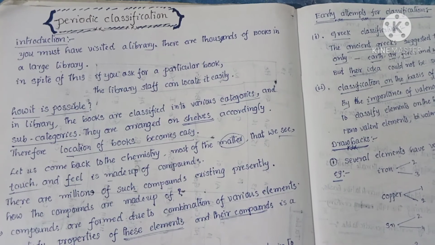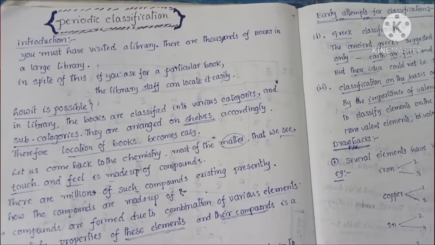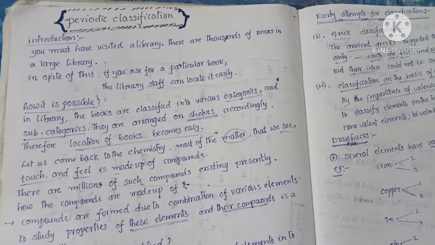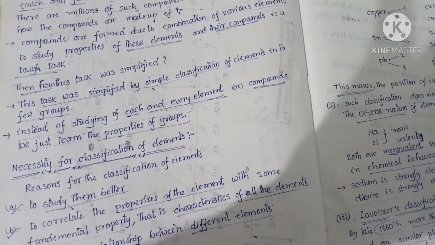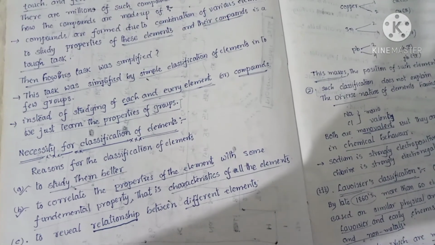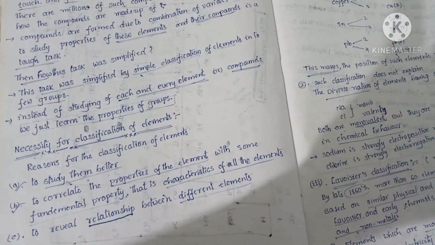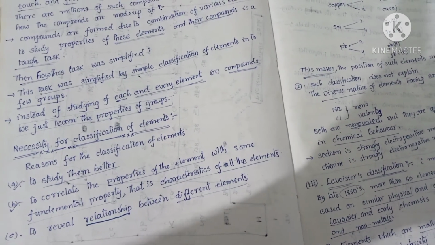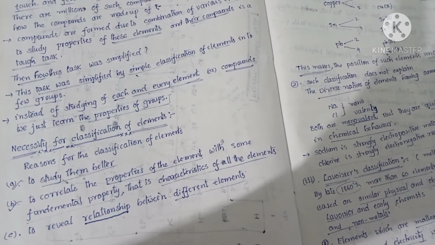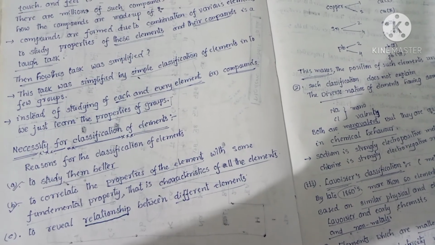Then, how was this task simplified? It was simplified by a simple classification of elements into a few groups. Instead of studying each and every element or each compound, we can learn the properties of groups by arranging them in a systematic way. So what is the necessity for classification of elements? Or what are the reasons for the classification of elements?